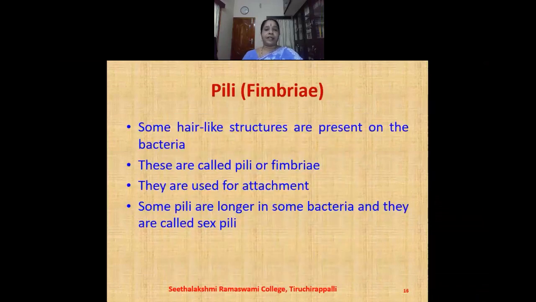Pili or fimbriae. This is another type of appendage that is present in the bacteria, which we have seen in the earlier class. Some hair-like structures are present on the bacteria. These are called as pili or fimbriae. They are used for attachment. Some pili are long in some bacteria and they are called as the sex pili.